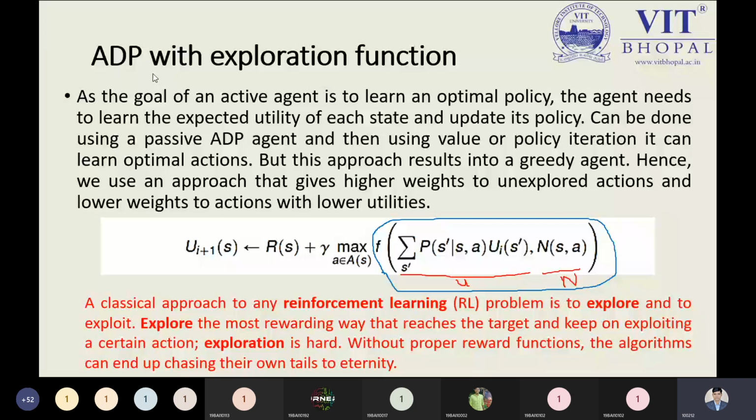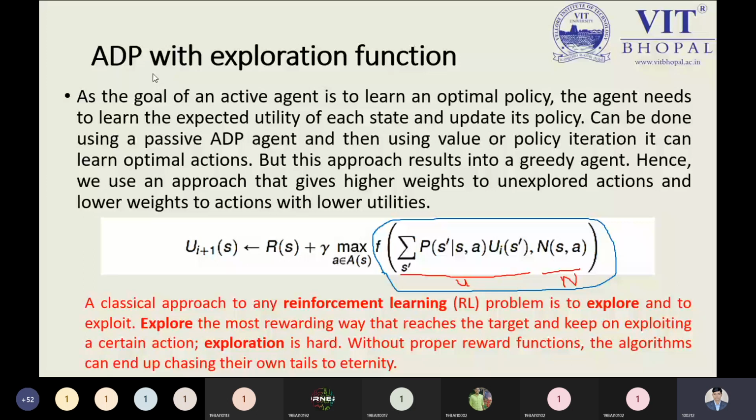So you are exploring yourself to reach your destination by exploring the different paths. This is the exploration, or we can say we are doing something with the help of some function, and such a function is known as the exploration function.